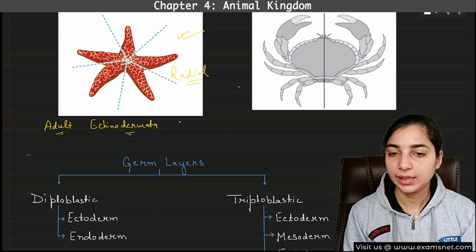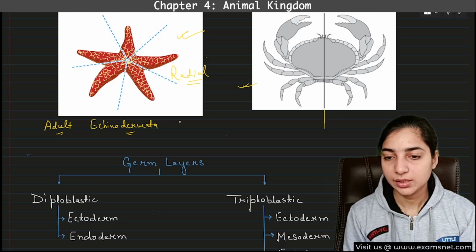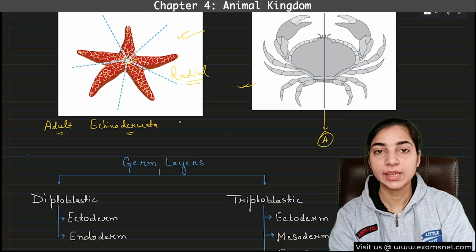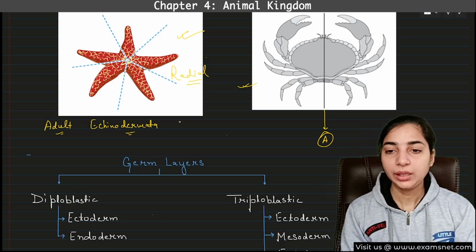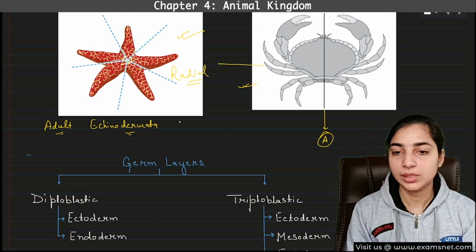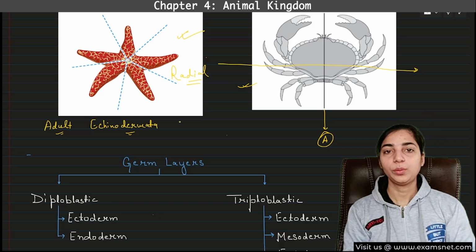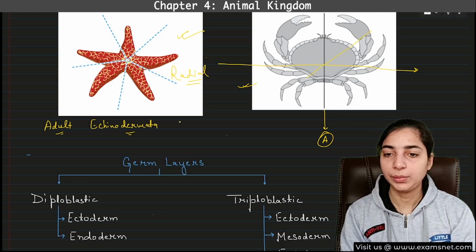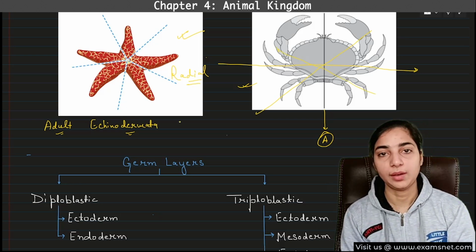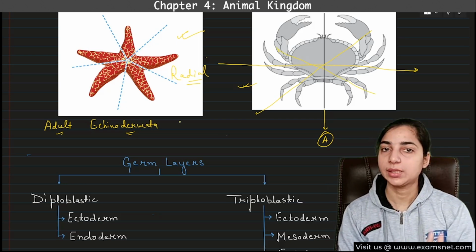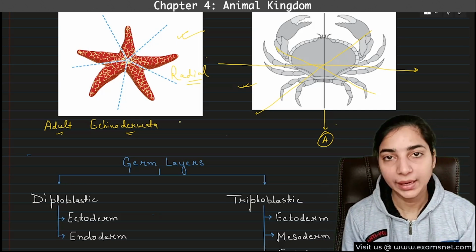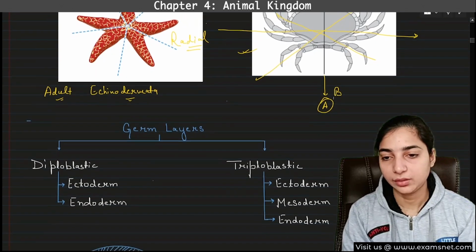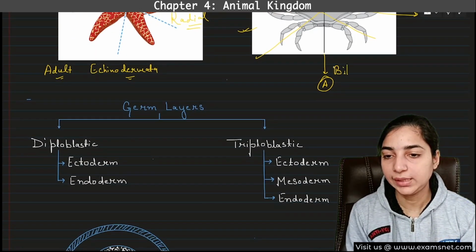Here you can see in the next diagram, one plane is considered, let's say this is plane A, and through this the body is divided into two equal halves. So the left side and the right side are similar, right? But if you consider any other plane, suppose you consider this plane horizontally, will the body divide into two equal halves? No. The upper part and the lower part will look different from each other. If you consider any other plane, it will not divide into two equal halves. There is only one plane through which the body divides into two equal halves, so this is known as bilateral symmetry. I hope you understood the difference between radial symmetry and bilateral symmetry.